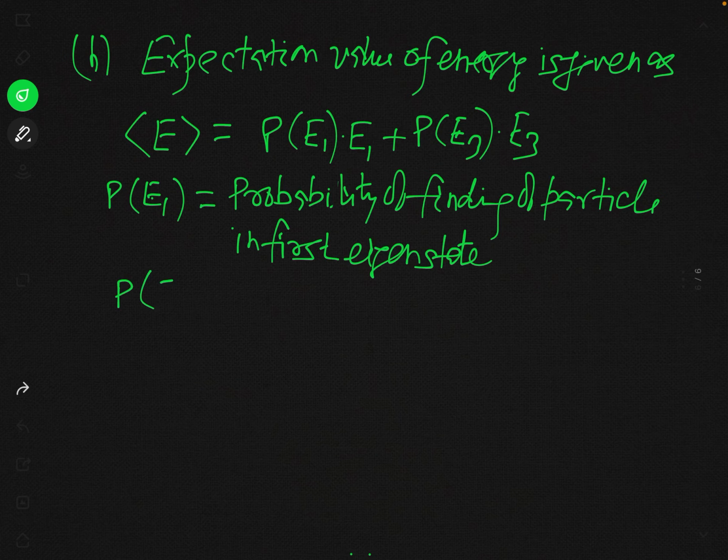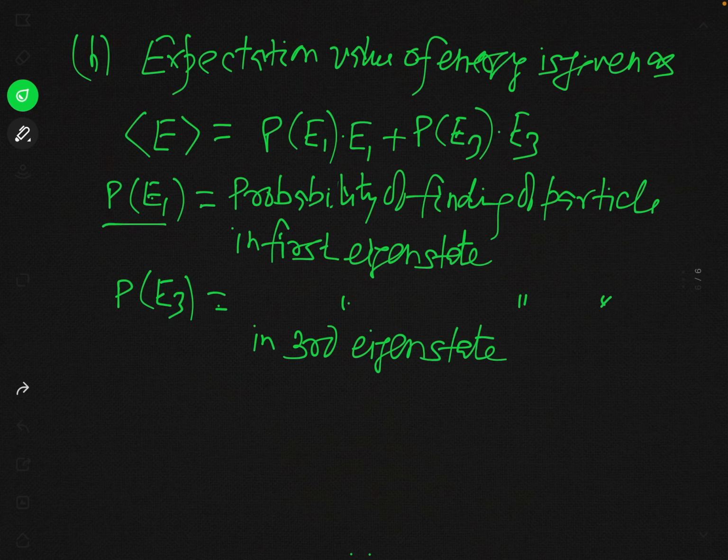And similarly, this P of E3 is the probability of finding the particle in the third eigenstate, or in the energy state E3. Now, first of all, we will find the values of these probabilities, and after that we will substitute the values of those probabilities in this expression, and then you will actually get the expectation value of energy.